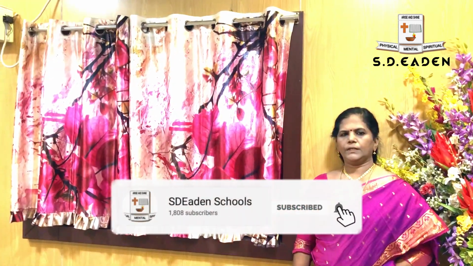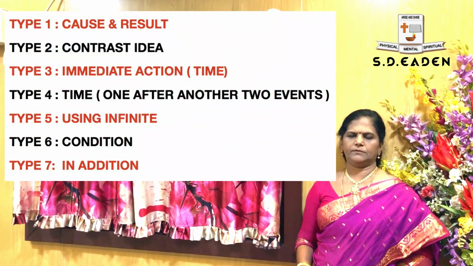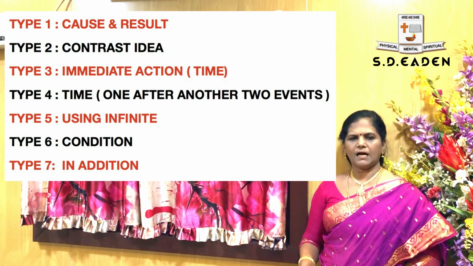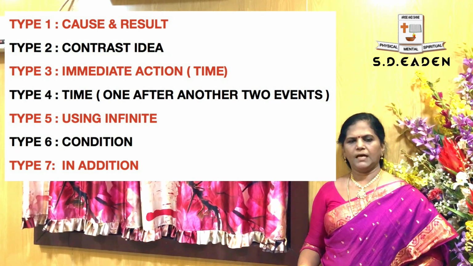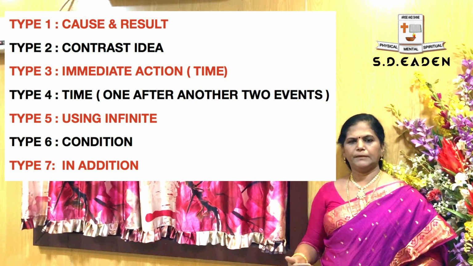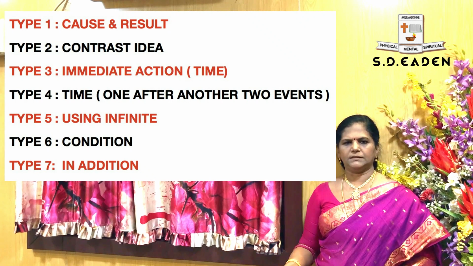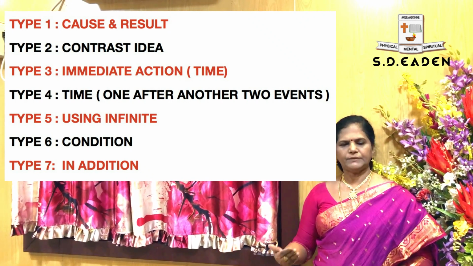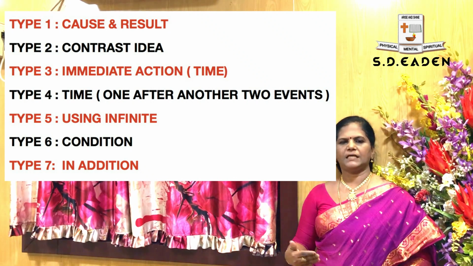Okay students, now we are going to revise all the 7 types again. The first type, cause and result. The second type, contrast. The third, time, immediate action. Fourth, two events, one after another. Fifth, infinitive. Sixth, condition. And seventh, in addition to.